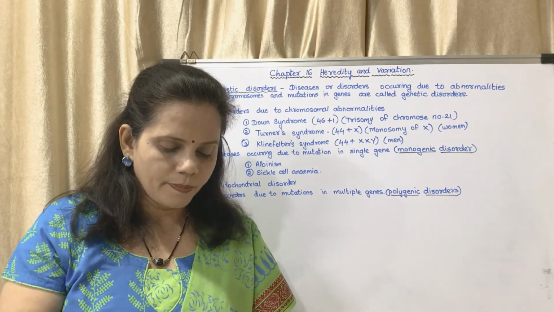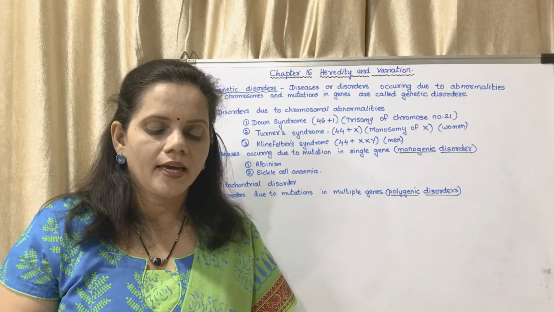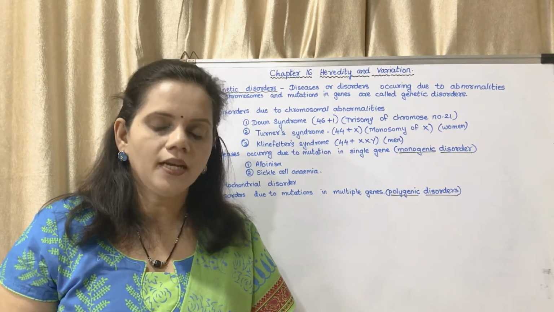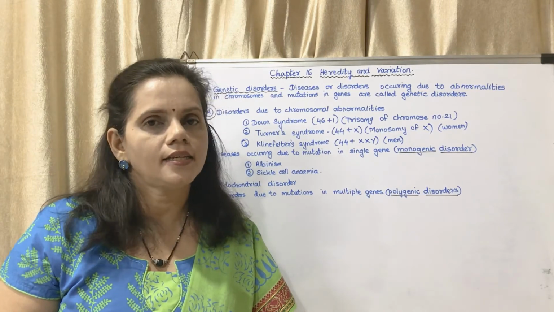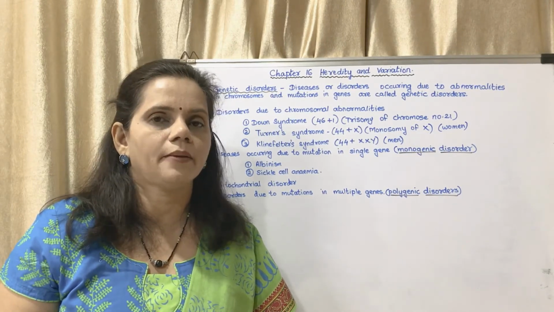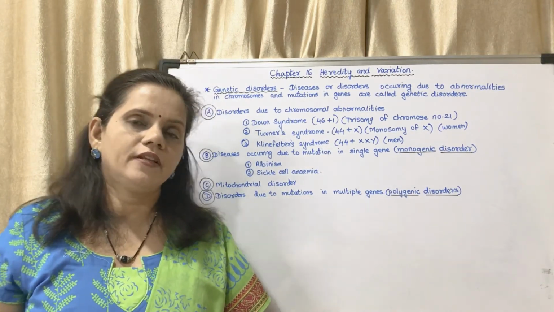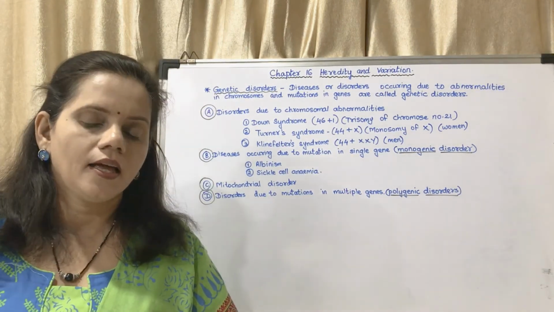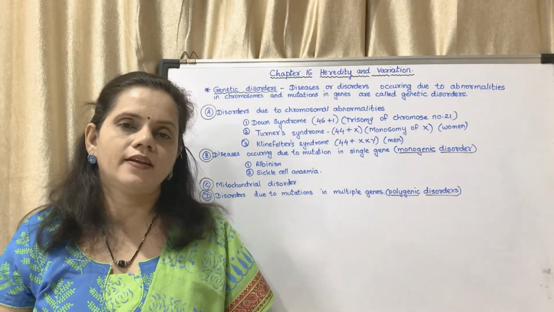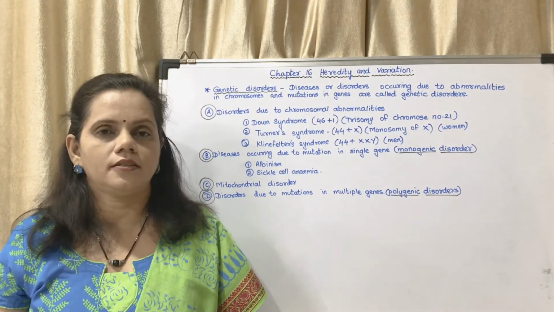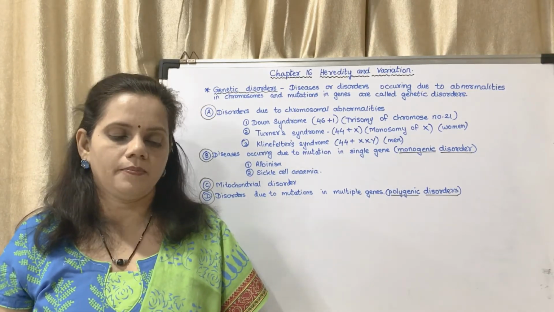Now page number 191, they have shown a chart. Capital A is normal, capital A capital S is carrier, and SS is sufferer. They have given the phenotype of genes. If the man is capital A and the woman is also capital A, they are dominant, so the children, the progeny which they will have, all of them will be normal.